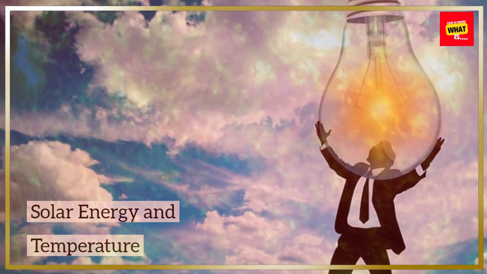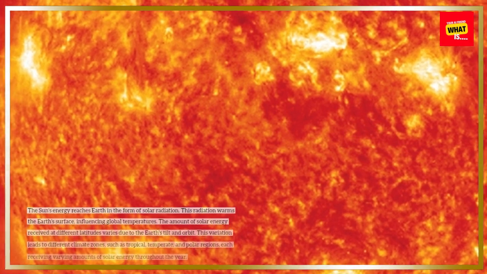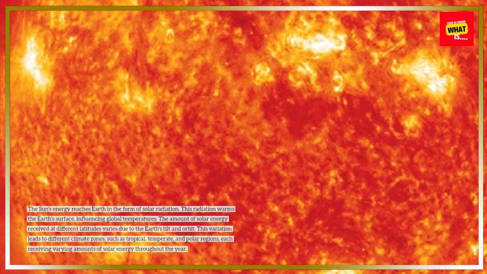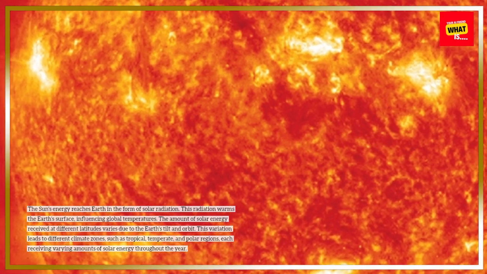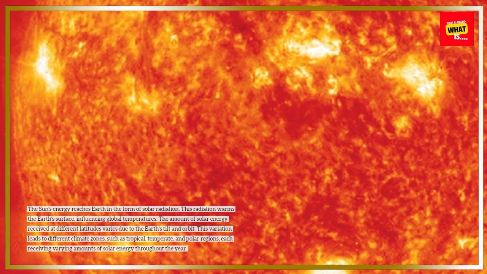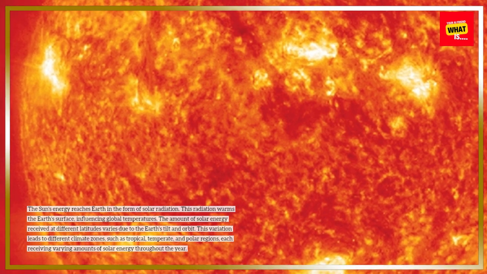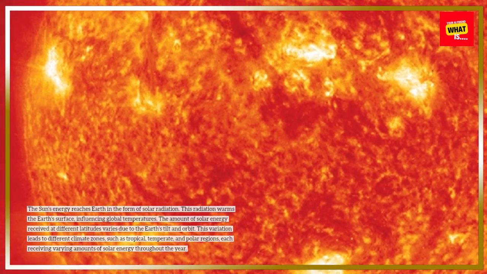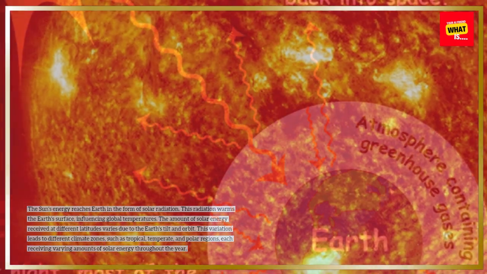Solar energy and temperature. The sun's energy reaches Earth in the form of solar radiation. This radiation warms the Earth's surface, influencing global temperatures. The amount of solar energy received at different latitudes varies due to the Earth's tilt and orbit. This variation leads to different climate zones, such as tropical, temperate, and polar regions, each receiving varying amounts of solar energy throughout the year.